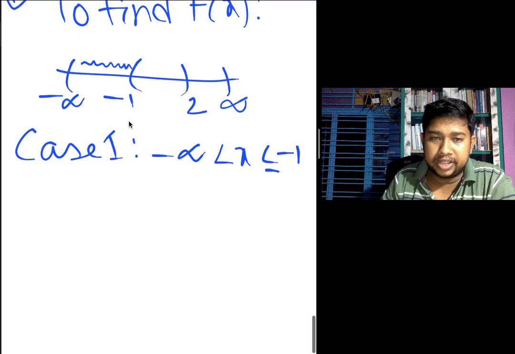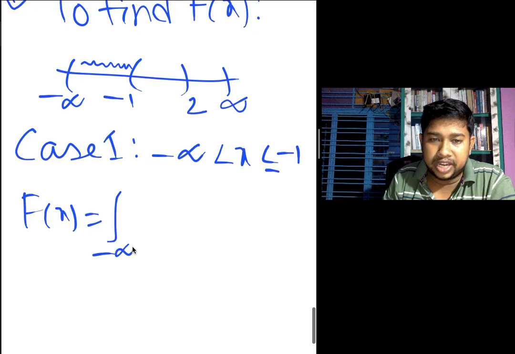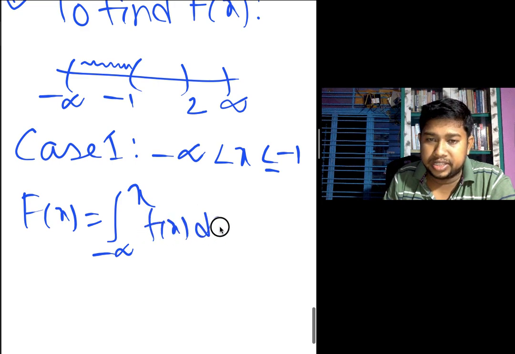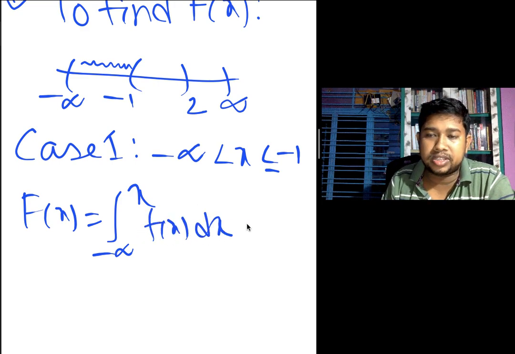Here the value of capital F of x equals the integral from minus infinity to x of f(x) dx. This is the definition of the cumulative distribution function.